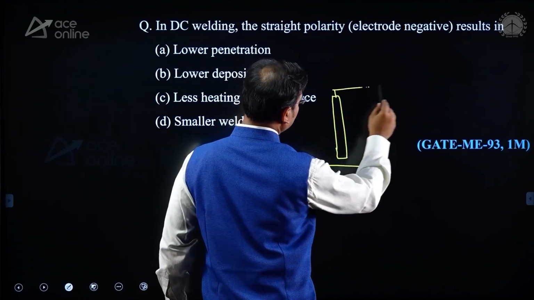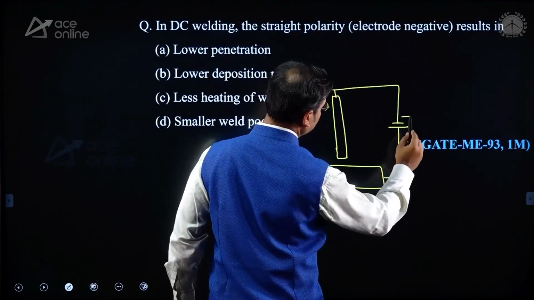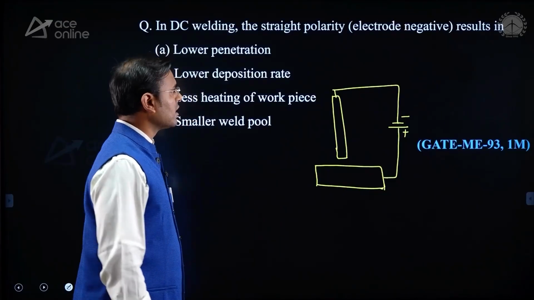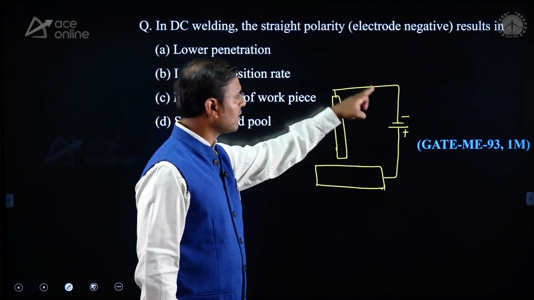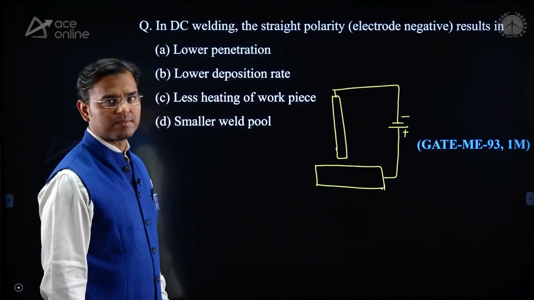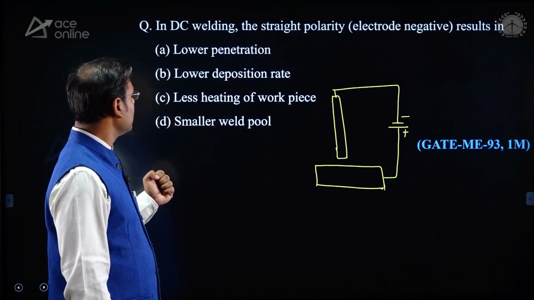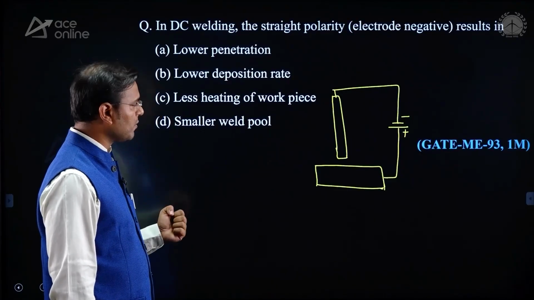Yes, here you can see that the electrode is connected to the negative terminal and the workpiece is connected to the positive terminal. This is known as direct current straight polarity. Here it is also written: direct current straight polarity means the electrode is connected to the negative terminal. Results in lower penetration, lower deposition rate, less heating of workpiece, smaller weld pool.